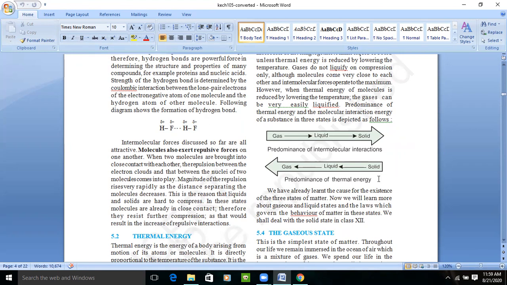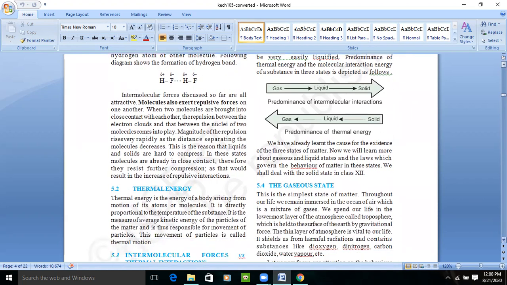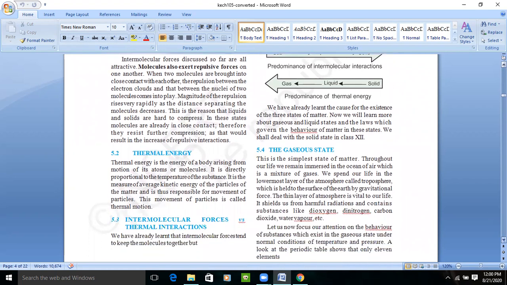So thermal energy and intermolecular force of attraction are inversely proportional to each other. If one decreases, the second one increases. If one increases, the second one decreases. Okay, if you keep on increasing the thermal energy, what will happen? The solid will convert into liquid and liquid to gas. And if you decrease the thermal energy and increase the intermolecular force, what will happen? It will change from gas to liquid to solid. Okay, so we have learned that the existence of the three states of matter is due to the thermal energy and the intermolecular forces.